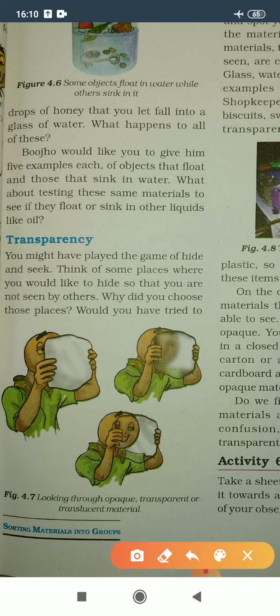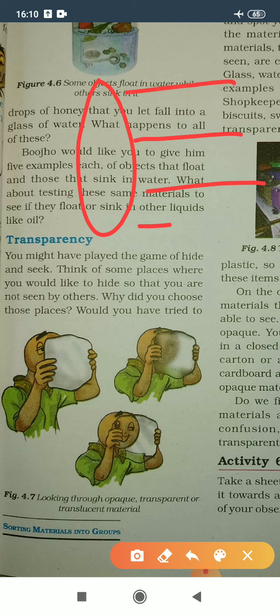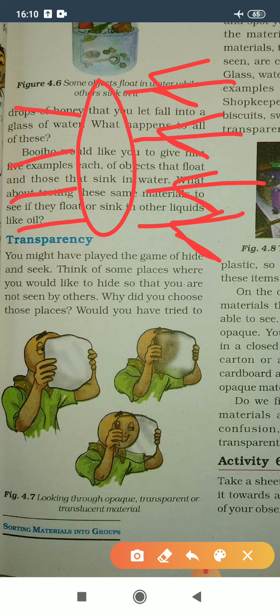But in transparent material, suppose light falls on this material, it will definitely pass through to the other side. That is called a transparent material.